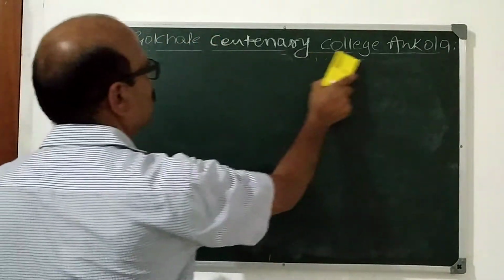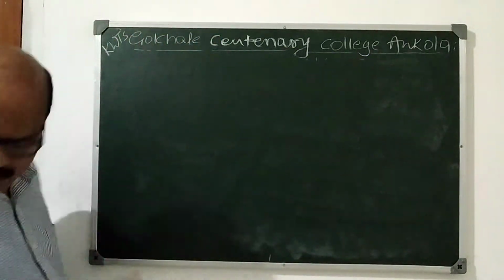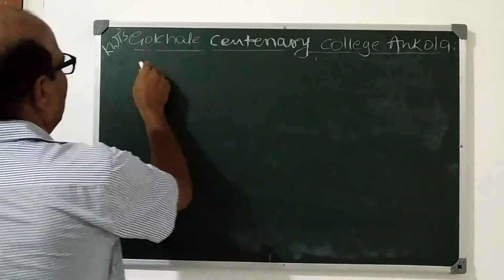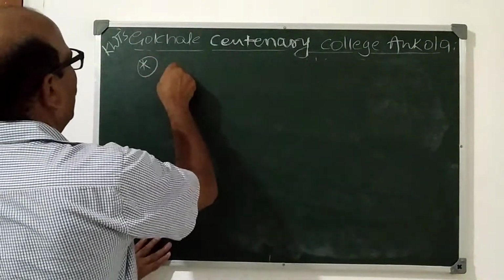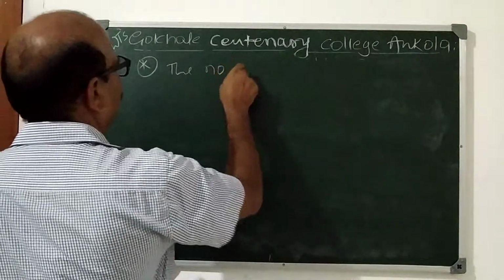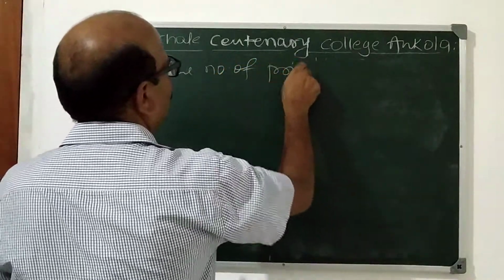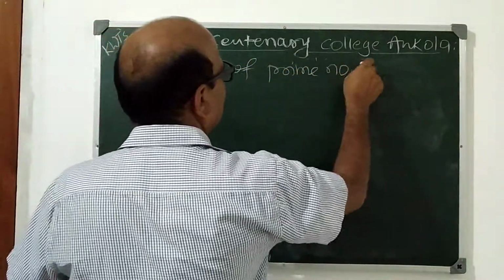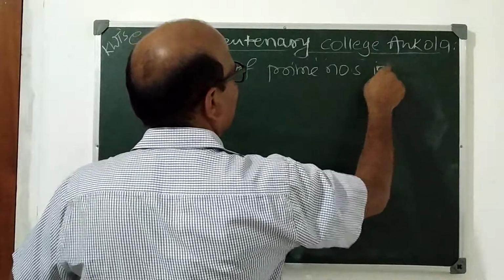I think all of you understood this one. Next is the number of prime numbers. The number of prime numbers is infinite.